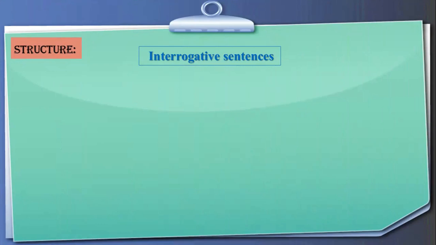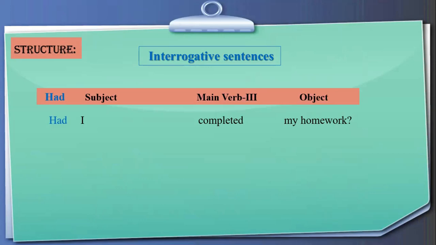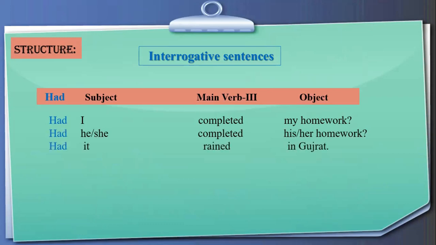Here we are talking about the sentence structure of interrogative sentences of past perfect. First, we put had, subject, third form of the main verb, and object. As it is there, had I completed my homework? At the very last, we put the interrogative symbol. Had he or she completed his or her homework? Had it rained in Gujarat? Had we completed our homework?